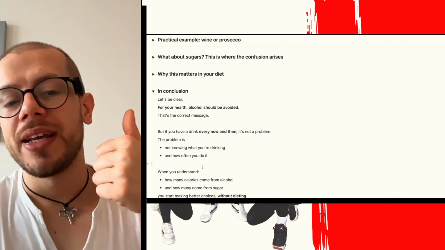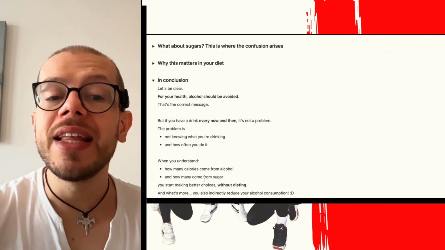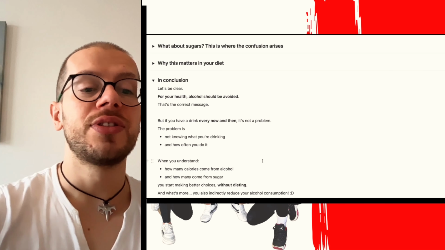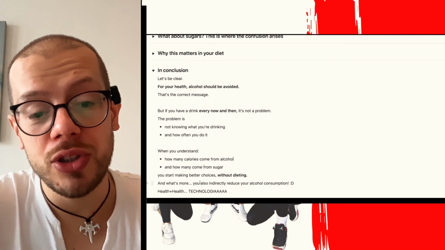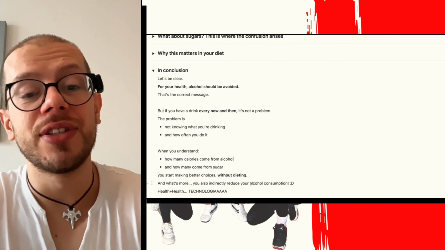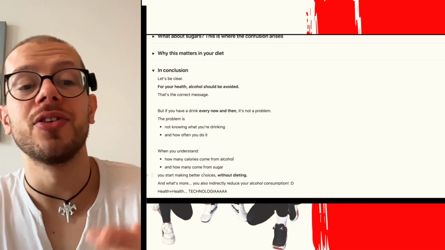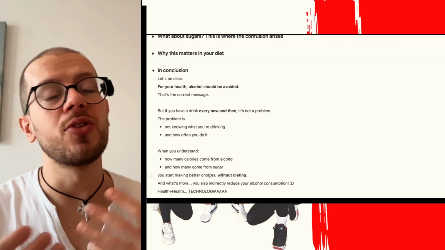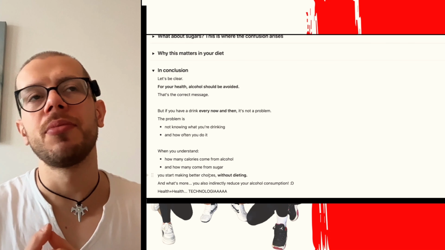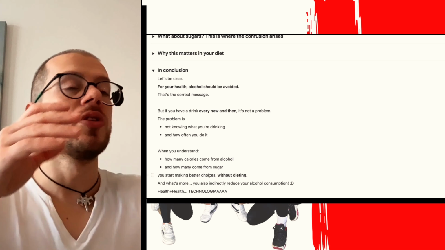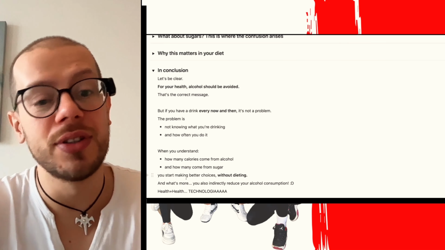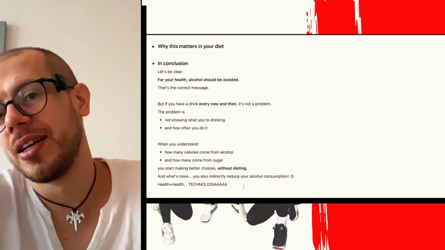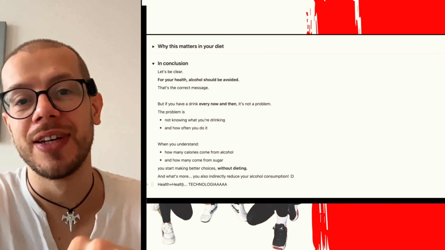When you understand how many calories come from alcohol and how many come from sugar, you start making better choices without dieting. And what's more, you also indirectly reduce alcohol consumption. Why? Because you say, those calories, I can avoid them. I can eat more food or something that I like, etc. So you reduce the alcohol and the calories from alcohol. And this is health plus health.